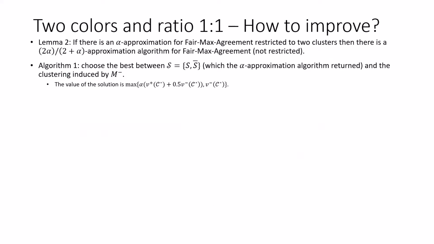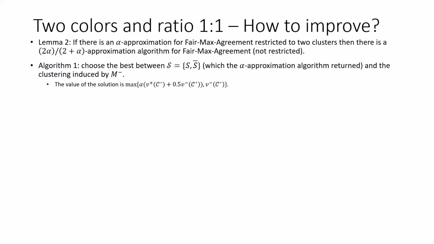That lemma leads us to an algorithm for the non-restricted problem. First we need an alpha approximation algorithm for the problem which is constrained to only two clusters. Once we have such an algorithm, we can choose the best between two solutions: the solution which this alpha approximation algorithm returns, and the solution induced by the best matching M-, which we used for the half approximation.